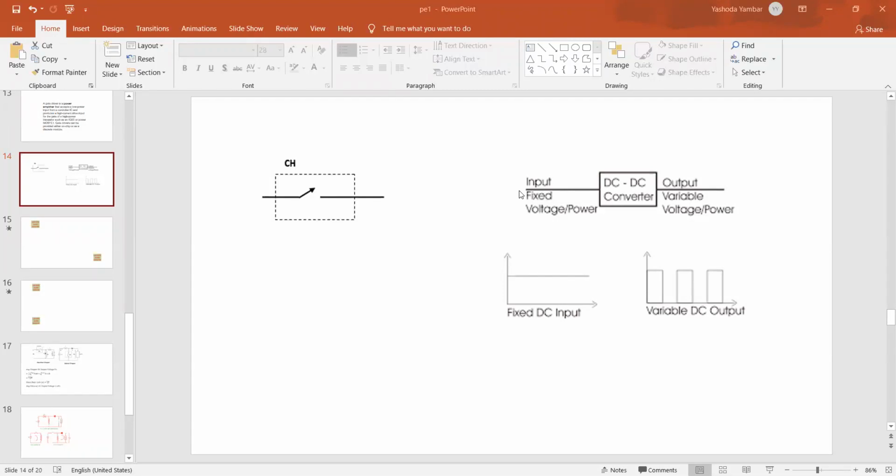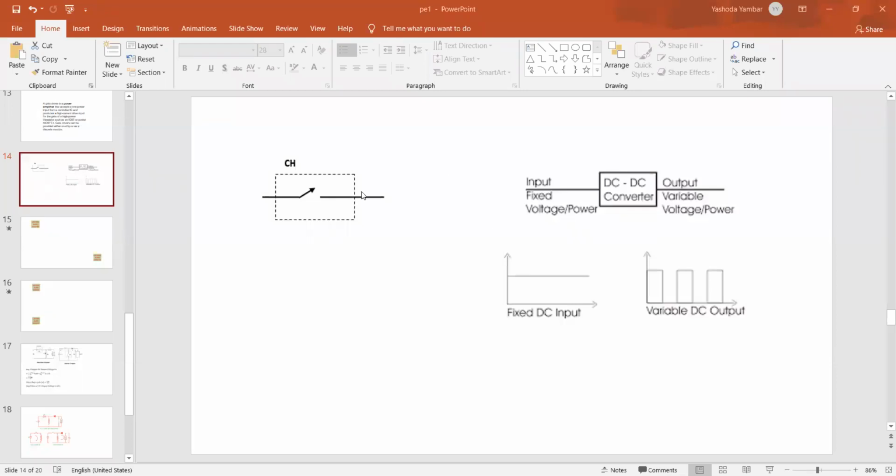Where we see the application of chopper circuits: in all the latest laptops, we use the chopper circuit. Even in smartphones, in the form of SMPS, switched mode power supply, we use the chopper circuit. Wherever we want a change in the value of the DC voltage, we can go for choppers. If you go for alternative resistive control, a large amount of power loss will be created. So in all the laptops and electronic devices, in order to convert this fixed DC voltage to a variable DC voltage, we go for the chopper circuit.